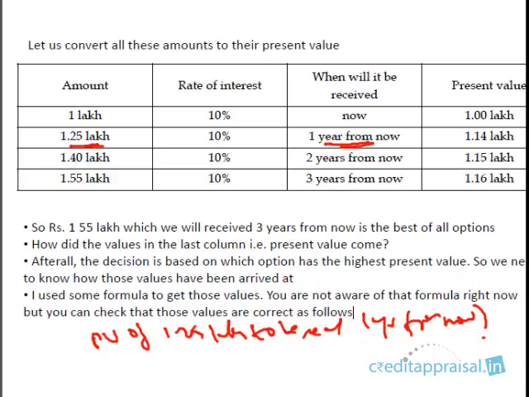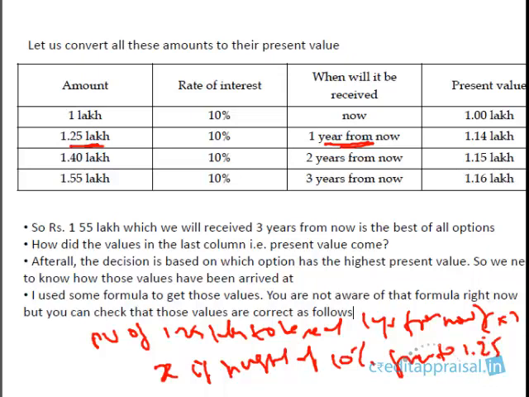Or in very simple terms, if the answer is X, what I'm actually asking is what is that amount X which, if invested at a rate of interest of 10%, is going to grow to 1.25 lakhs. Both of these are one and the same. The answer is some amount X. If I invest this X for 1 year at the rate of 10%, it's going to grow to 1.25 lakhs.